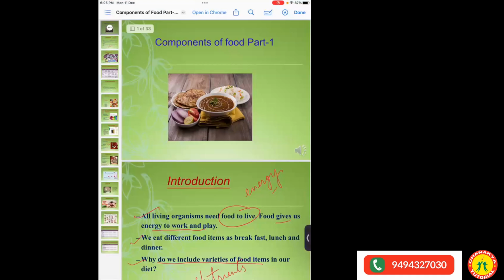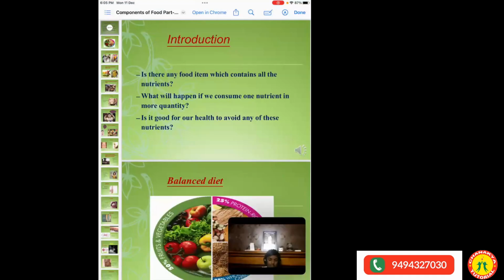Now coming to the second part of the chapter, which is the balanced diet. In the introduction, is there any food item which contains all the nutrients? What will happen if we consume one nutrient in more quantity?